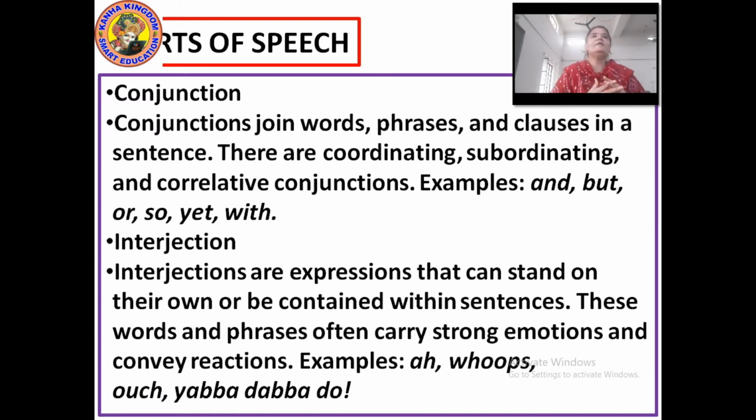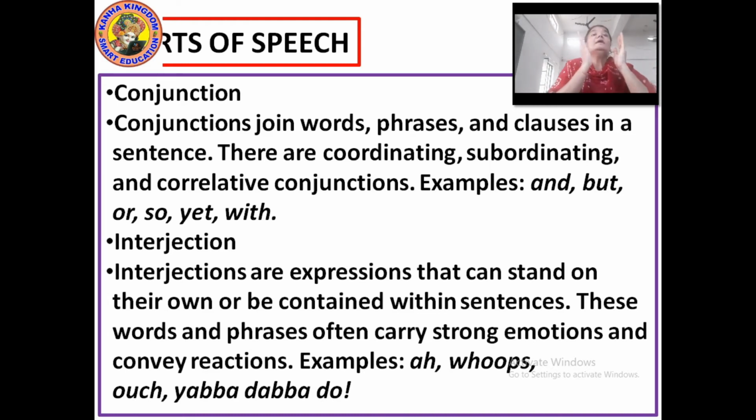So subordinating conjunctions are used when one clause is independent and the other clause is dependent. It means one thought is complete and the other is incomplete. The incomplete thought starts with a subordinating conjunction, like since she lost her keys.